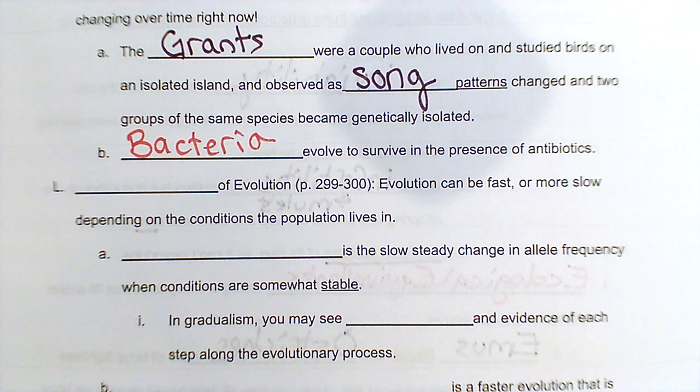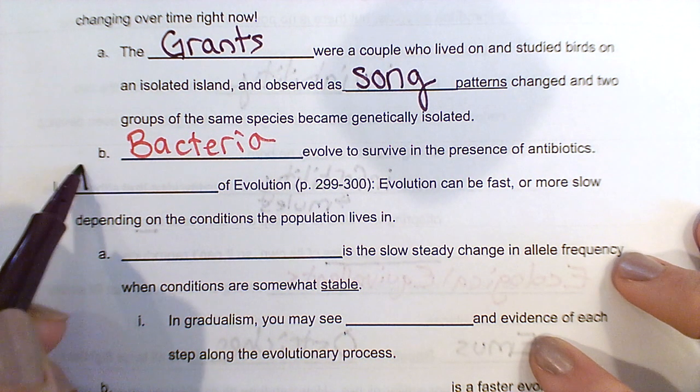So remember, if we think about evolution as a change in allele frequency, so if we had 1 million bacteria and an antibiotic kills 950,000 of them, we're left with 50,000 that have an allele that makes them more successful against antibiotics. And then they will reproduce, and that allele for being resistant to antibiotics is now more common. Bam, evolution has happened. Okay.